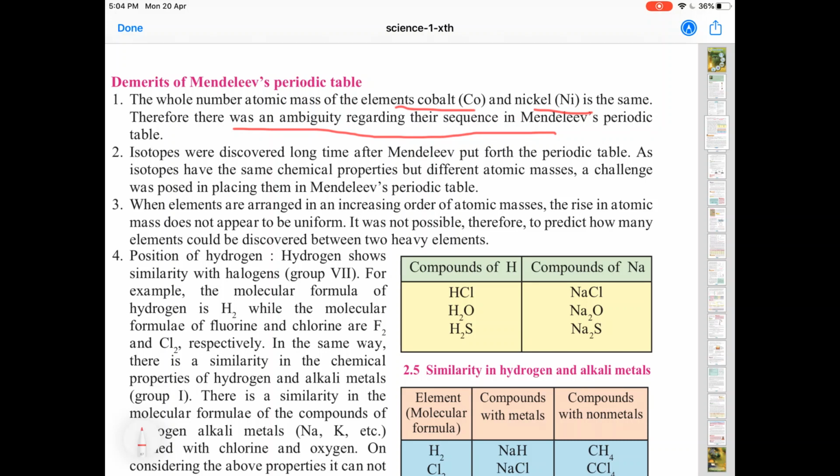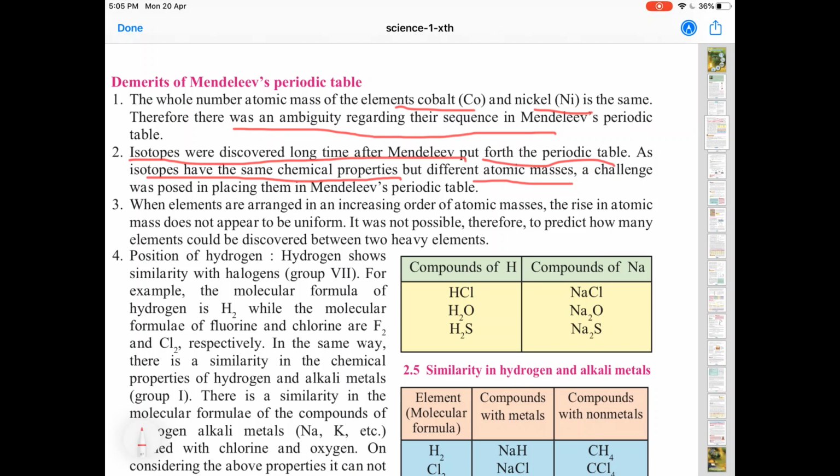The second point tells us about isotopes, which were discovered a long time after Mendeleev put forth this periodic table. Placing these isotopes was a very big problem, because isotopes are elements which have the same chemical properties. You have studied that isotopes have the same atomic number but different mass numbers.